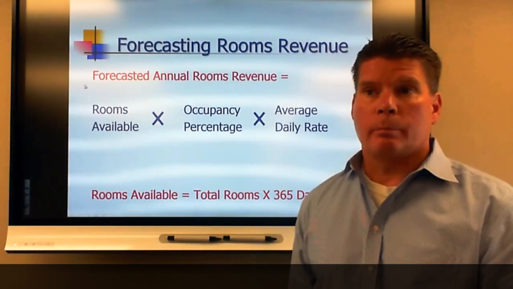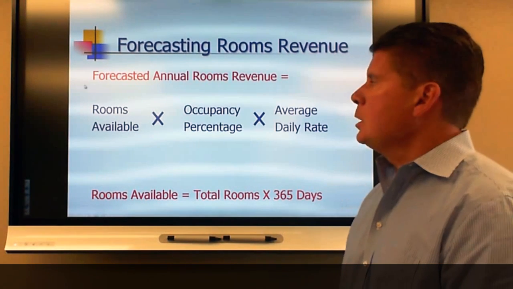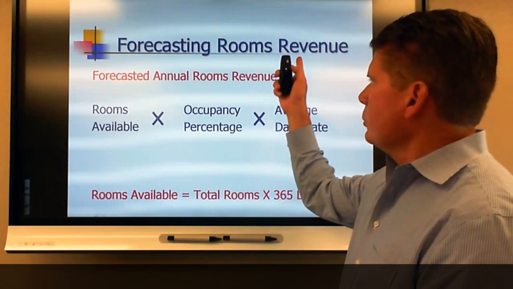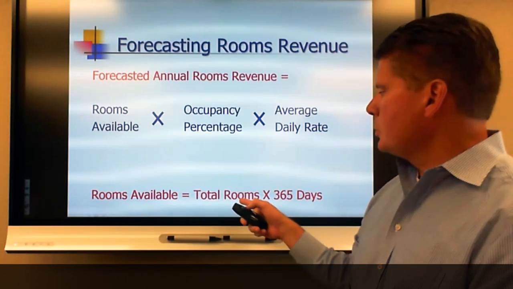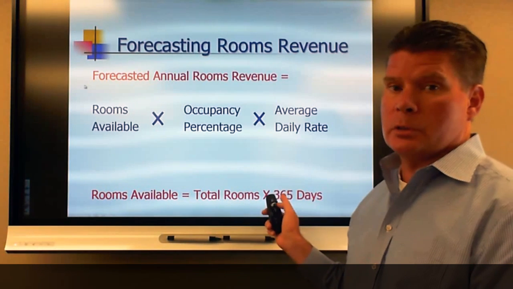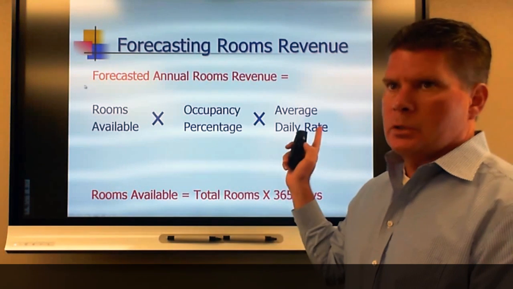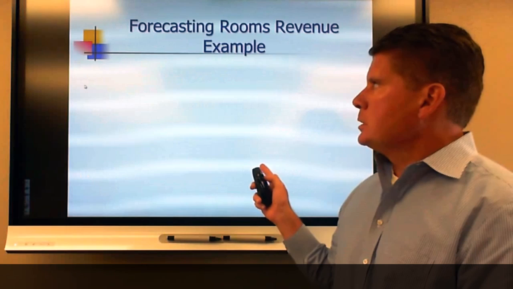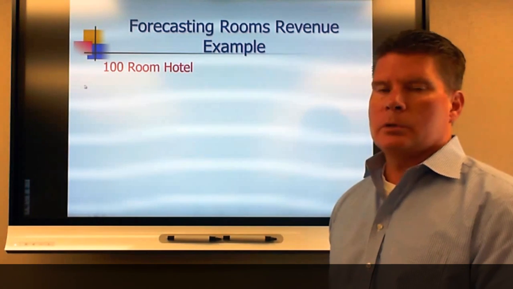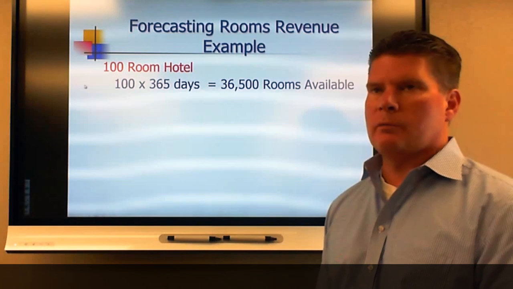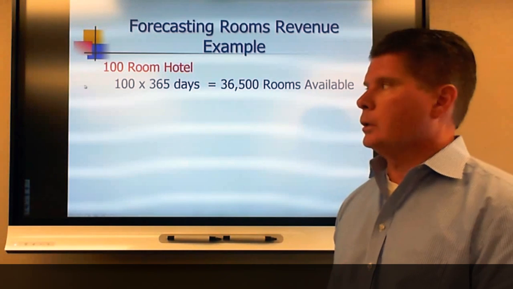In order to come up with your budget, you need to figure out how much revenue you're going to generate on an annual basis. So the calculation for forecasting room revenue is rooms available, and rooms available is the number of total rooms in the hotel times 365 days, because this is annually, times occupancy percentage times average daily rate. So an example of this would be if you had a 100-room hotel, you would naturally multiply 100 rooms times 365 days, and you come up with 36,500 rooms total for the year.